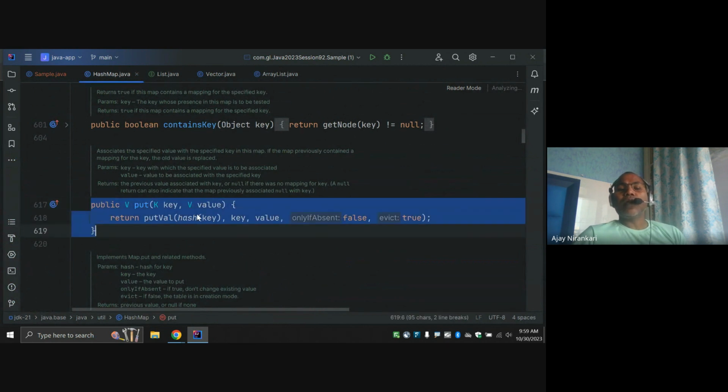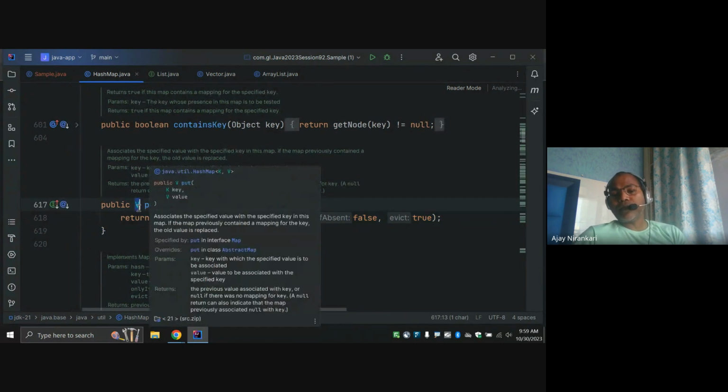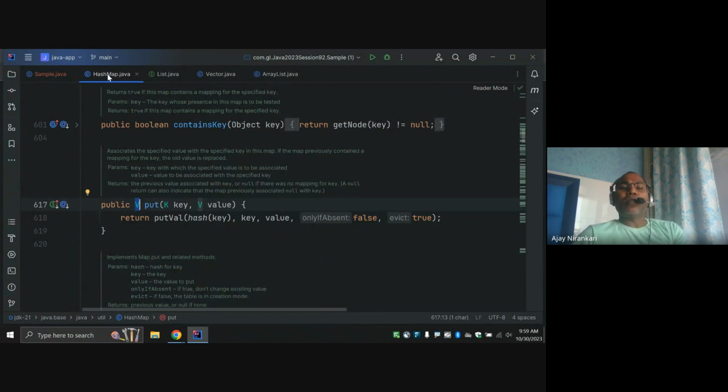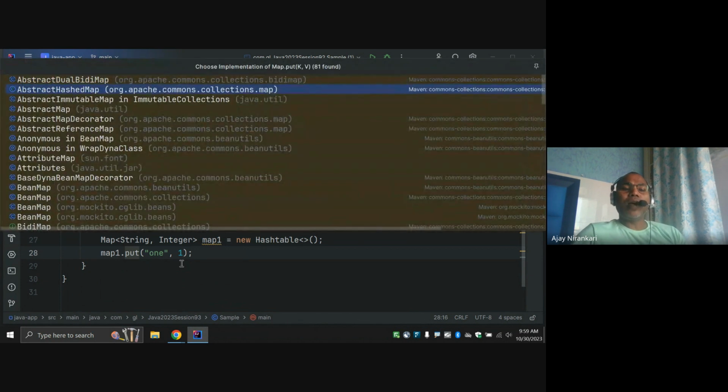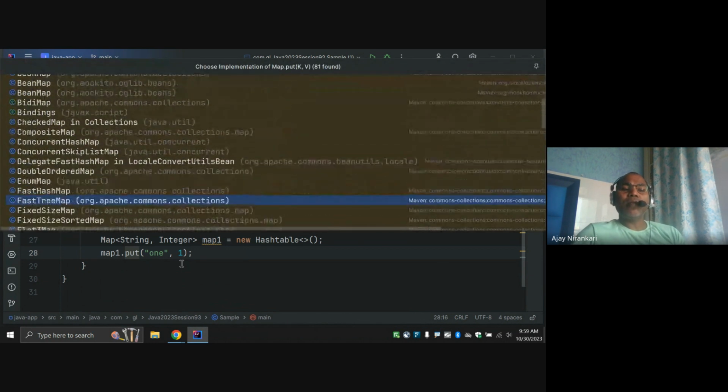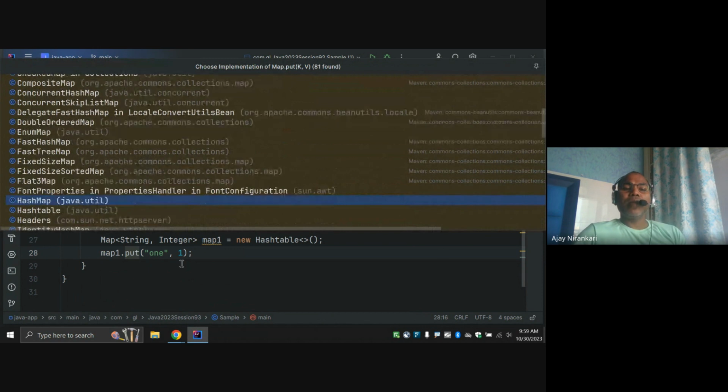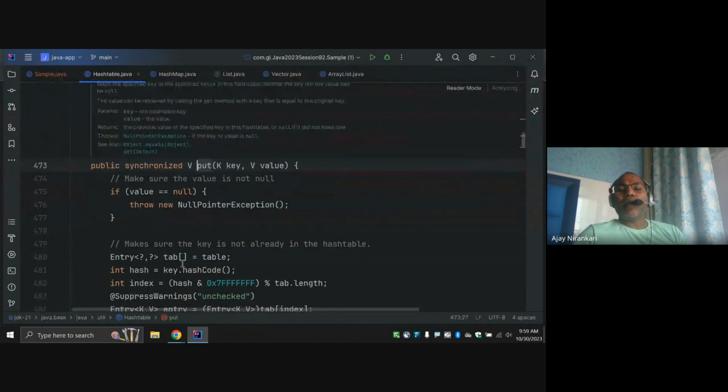It just takes whatever key I pass and whatever value I put here, and returns the specific value. Right, this is the method. So this is the HashMap. But here I am saying no, I'm not interested in HashMap. I am going to a different implementation, that is HashTable. Let's check this method definition. The put method, and here I am going to the HashTable implementation. This is the HashTable, and notice this is a synchronized method.